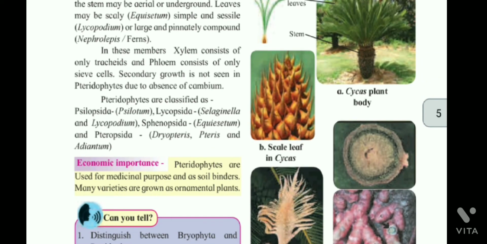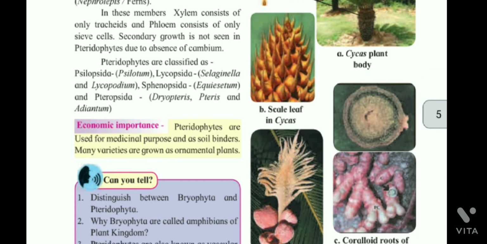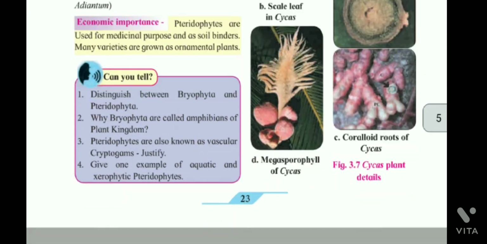Pteridophytes are classified as Psilopsida, Lycopsida, Sphenopsida, and Pteropsida. Economic importance: pteridophytes are used for medicinal purposes and as soil binders. Many varieties are grown as ornamental plants.